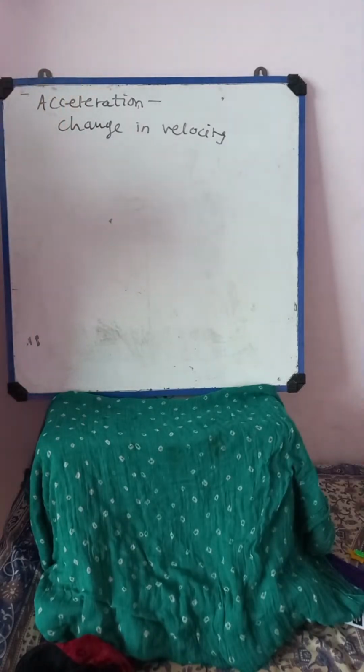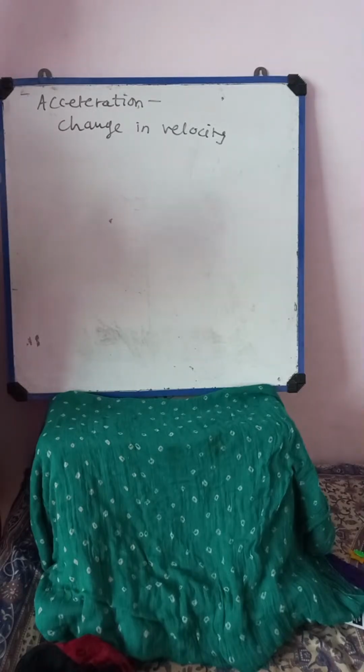Suppose I am moving with a certain speed. In 5 minutes I covered something like 1 kilometer of distance. Then in the next 5 minutes maybe I covered only 500 meters. The next 5 minutes I covered something like 700 meters of distance. Again in the next 5 minutes I covered only 100 meters. Means in every time interval the distance covered by me is changing. Maybe that increases or maybe decreases,